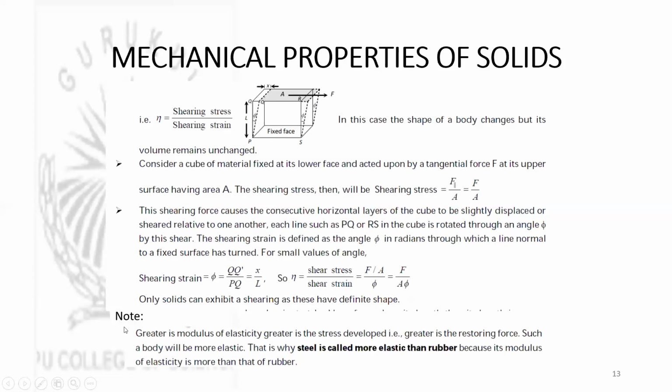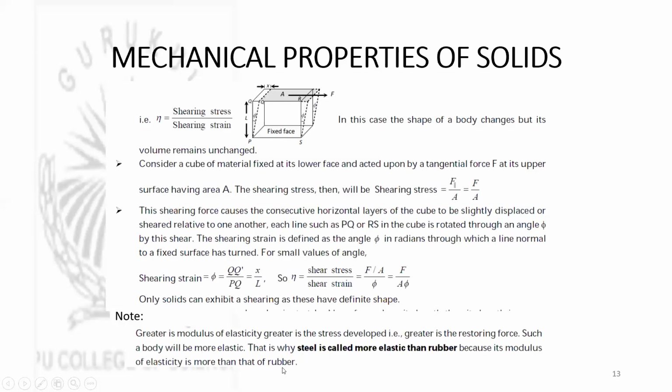Next, a very important point to note: greater is the modulus of elasticity, greater is the stress developed. That is, greater is the restoring force. This we can say for a given deforming force particularly. So if you apply the same deforming force, then if the material has more modulus of elasticity, more restoring force and more stress are developed. And such a body is called a more elastic body. That is why steel is called more elastic than rubber, because its modulus of elasticity is more than that of rubber.